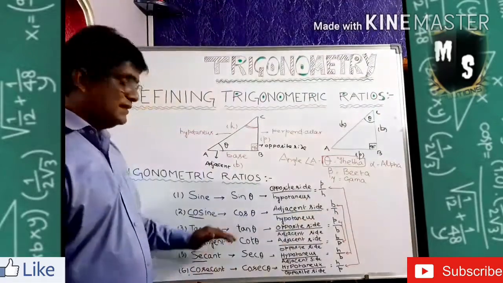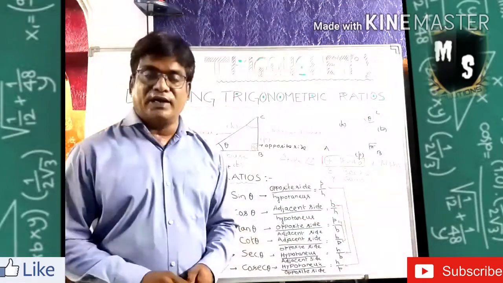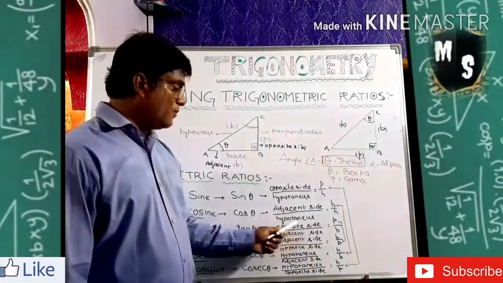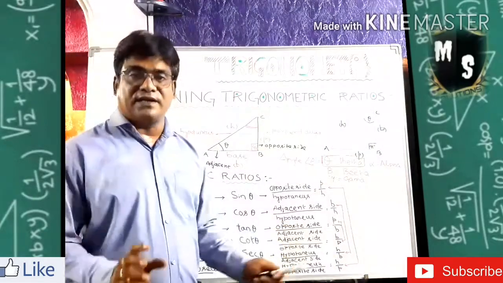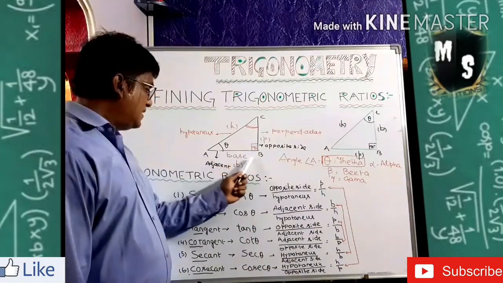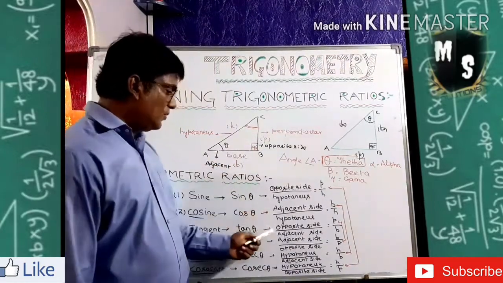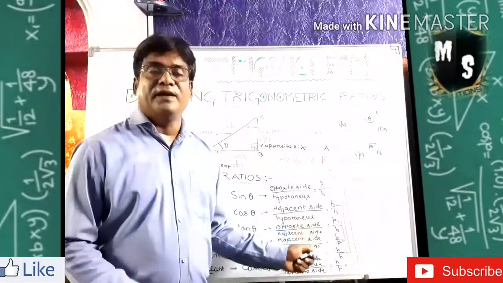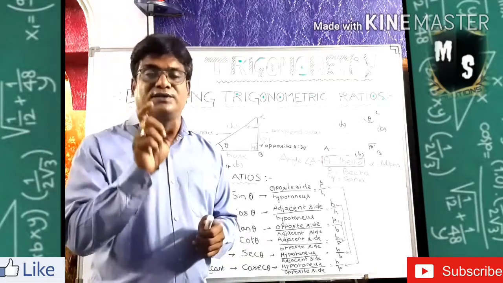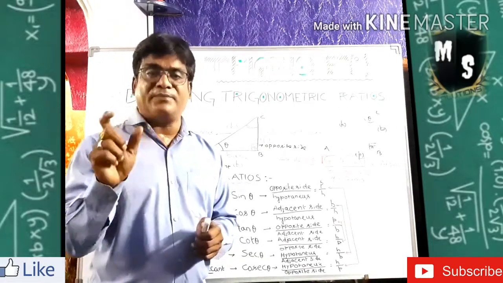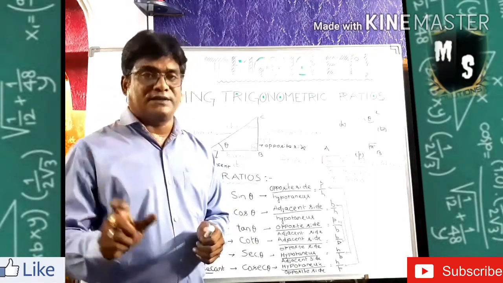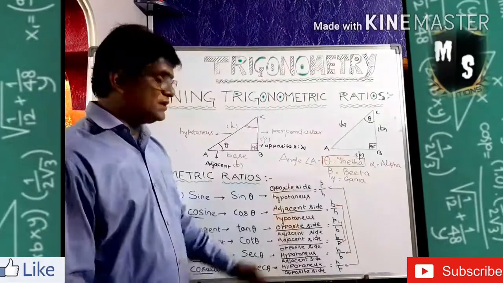Now come to the tangent, or tan theta. The formula for tan theta is opposite side by the adjacent side. What is the opposite side? For theta, the opposite side is the perpendicular. And what is the adjacent side? The base. So tan theta is always the relation between P and B. Then sin theta is always the relation between P and H. Cos theta is always the relation between base and hypotenuse. And tan theta is always the relation between the perpendicular and the base. So these three you have to understand nicely.